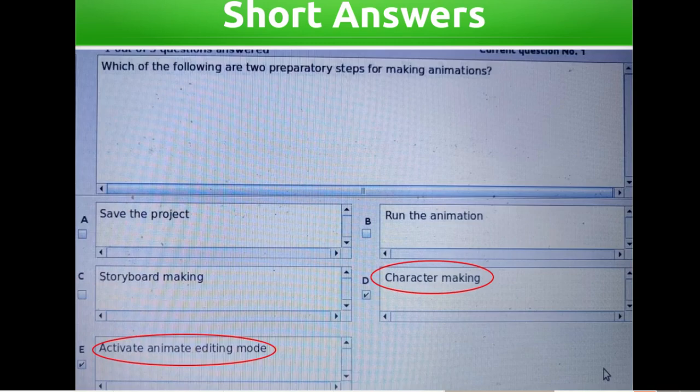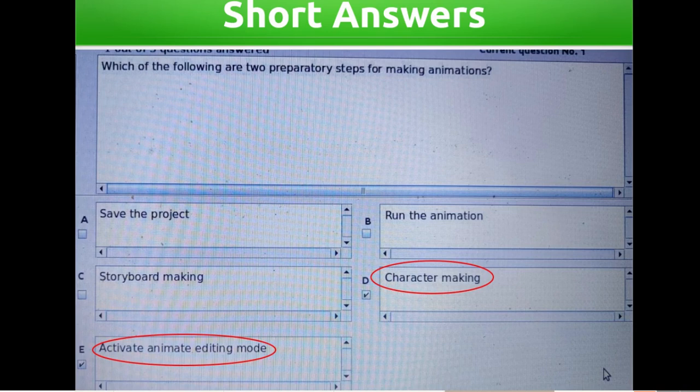Which of the following are two preparatory steps for making animations? Save the project, run the animation, storyboard making, character making, activate animate editing mode. Answers: character making,